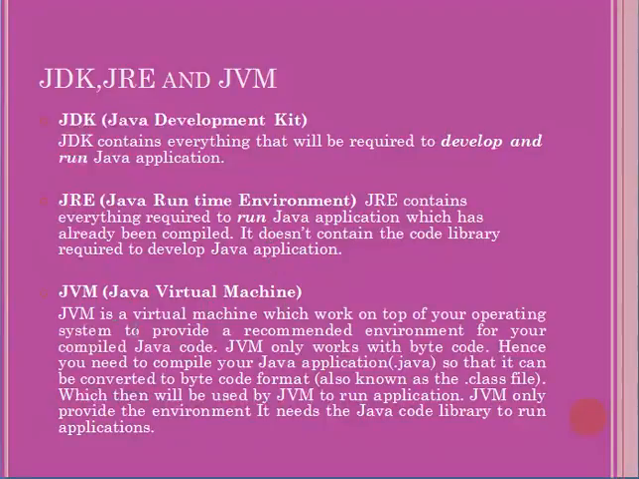JVM, Java Virtual Machine. JVM is a virtual machine which works on top of your operating system to provide a recommended environment for your compiled Java code. JVM only works with bytecode, hence you need to compile your Java application .java file so that it can be converted to bytecode format, also known as the .class file. Once the .java file is compiled, it will be converted into a .class file, which is then used by the JVM to run the Java application. JVM only provides the environment. It needs the Java code library to run the Java application.